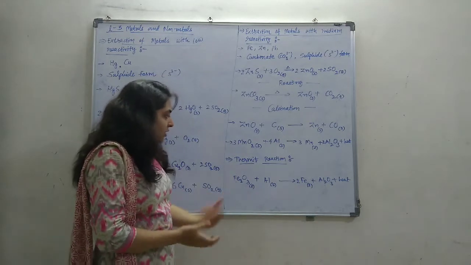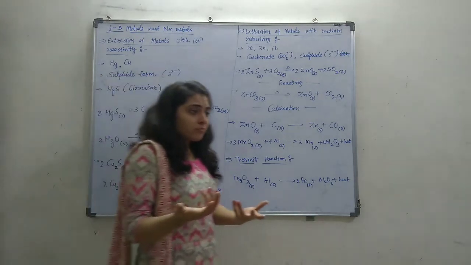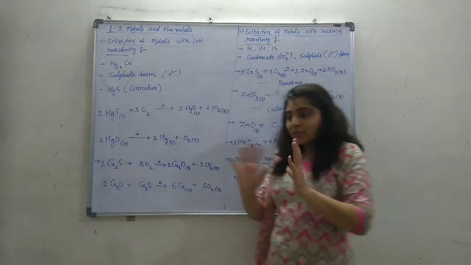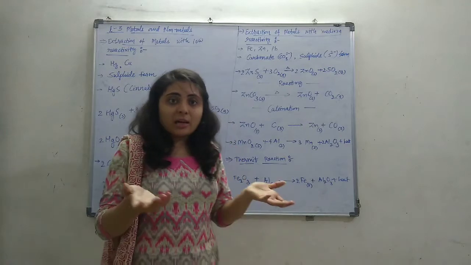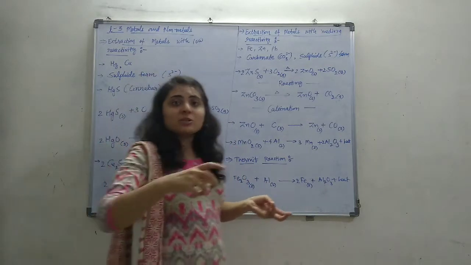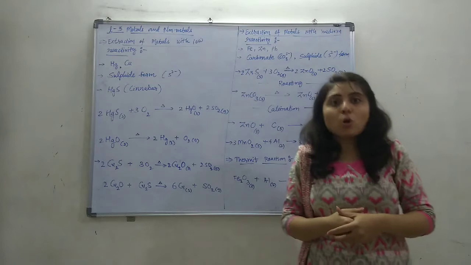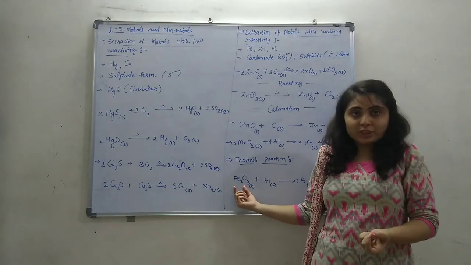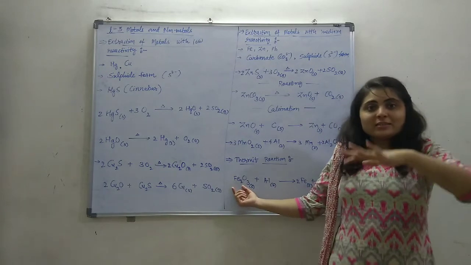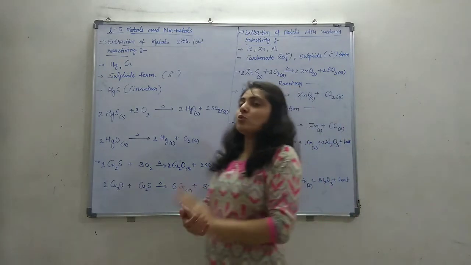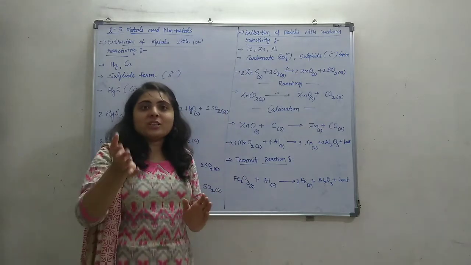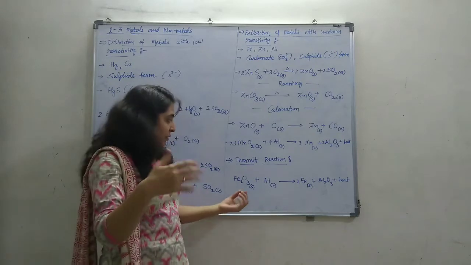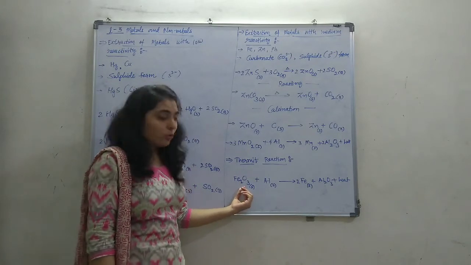Generally, the metal parts are made of iron. The surface of the iron will be corroded or rusted, and the rust has the formula Fe2O3. So the surface has Fe2O3, because the surface of the iron or machine parts will be converted to oxide form.